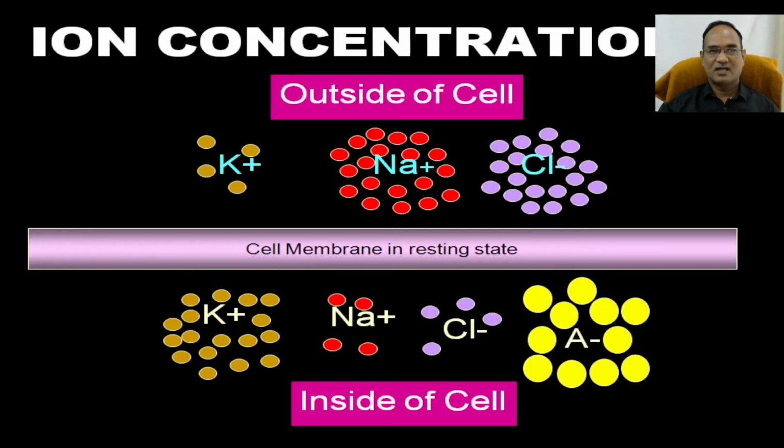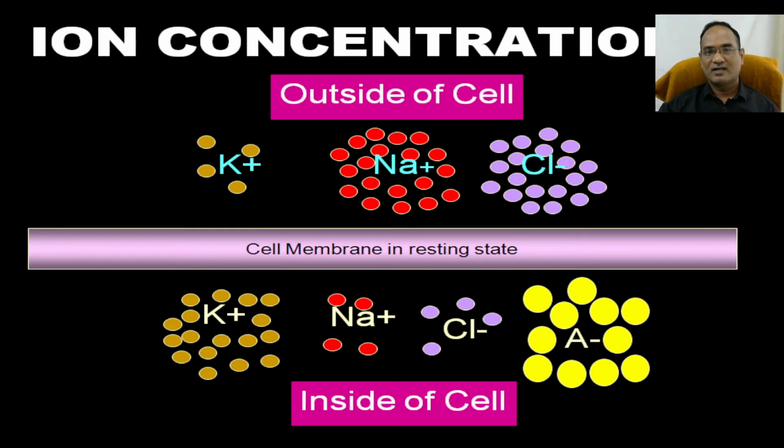Okay, before that, how is the ion concentration outside and inside during resting? So this is the cell membrane. The potassium outside is very low, but inside the cell it is higher. At the same time, during rest, the sodium is in higher concentration on the outside of the cell, and very low inside. So this cannot create an action potential or depolarization.